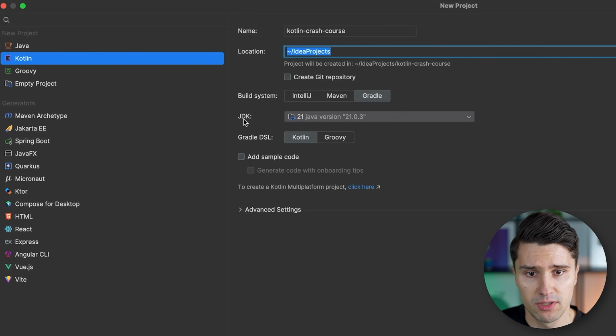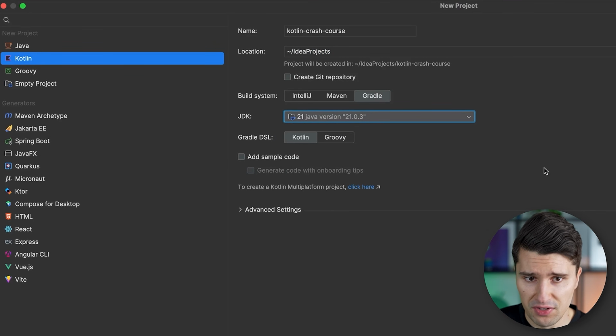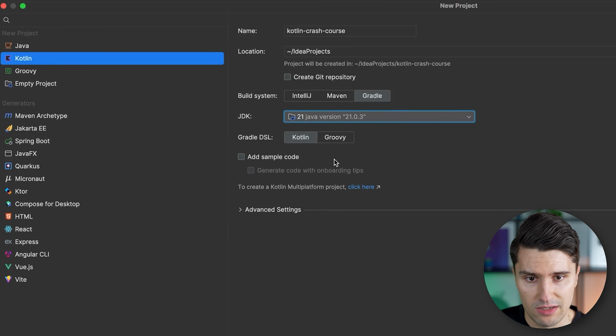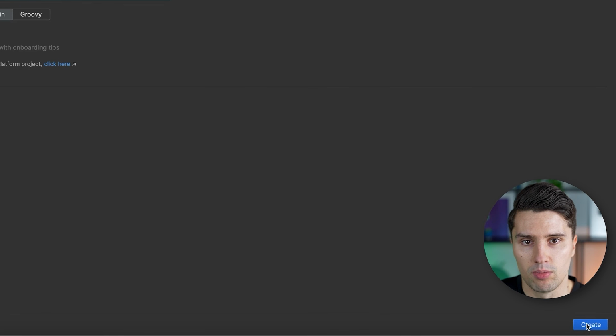The JDK is the Java development kit, so that includes all the Java code functionality that we may want to use in code. As I said, Kotlin relies on Java and the JDK. That is why we can choose the specific version of the JDK here. IntelliJ already ships with its own integrated JDK, so you should see something here. Maybe not 21, but you can just pick the JDK of your choice. For this video, it really shouldn't matter whether you pick 21 or a lower version. For Gradle DSL, we can leave this at Kotlin as well. That's also more advanced. We don't want to add any sample code, and we can just click Create here in the bottom right corner.